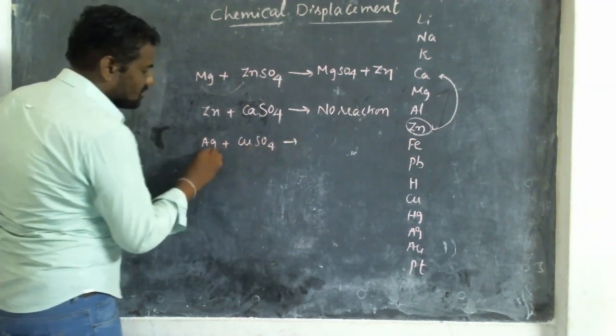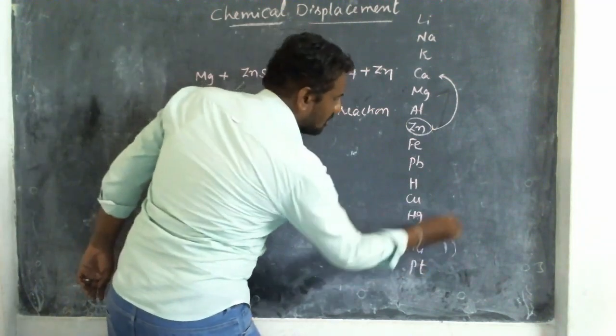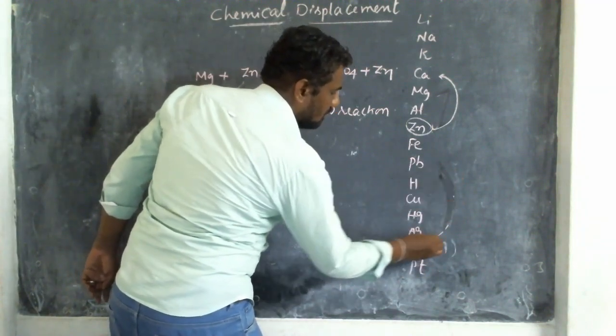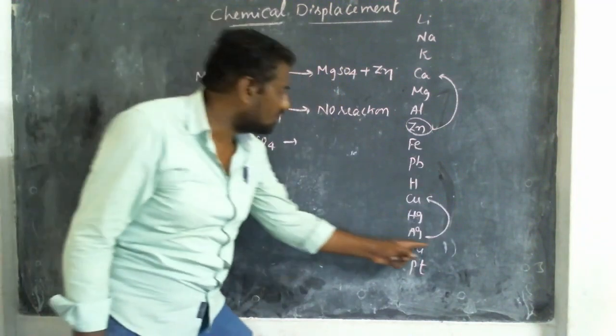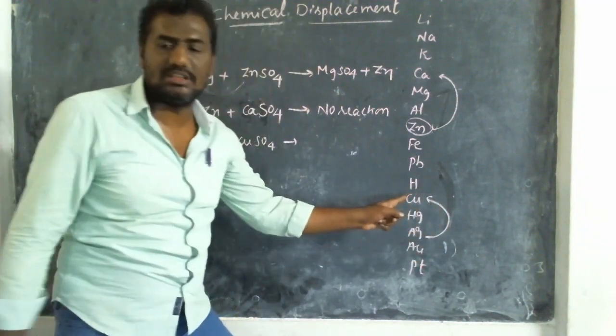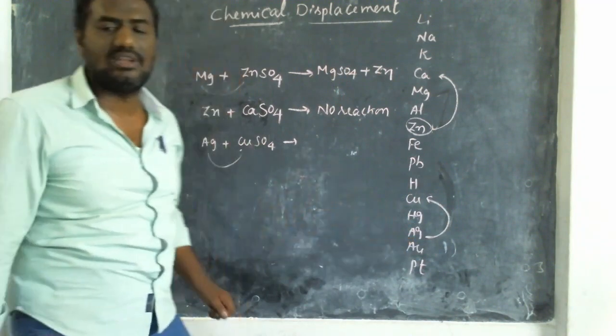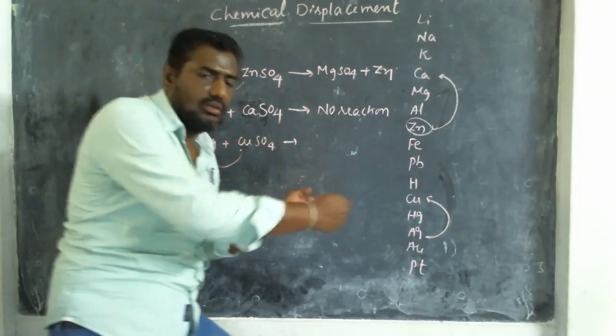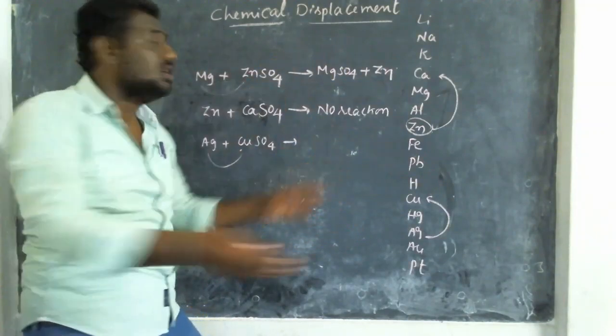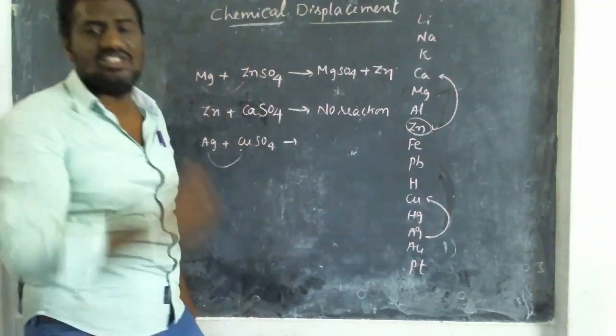Now we have to check from silver to copper. Silver cannot displace the copper because silver is low reactivity. When I am marking the arrow, if you are moving from down to up, the reaction is not possible. If you are coming from up to down, the reaction is possible.